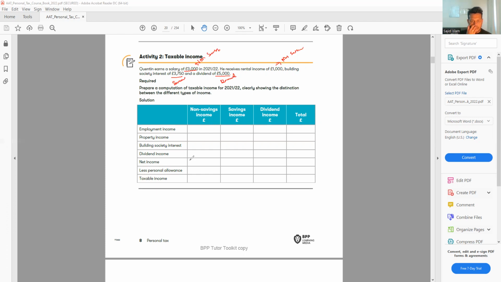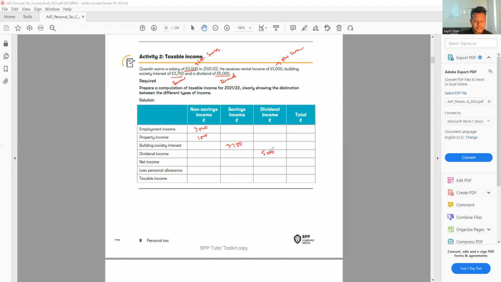Okay, so employment income, we have 3,000. That is my non-savings income. Property income again 1,000. That is non-saving. Building society interest, we have seen already, 3,750. Savings income. Dividend income, the question already gave it to us, 5,000. There is no ISA here, so there is no exempt income.